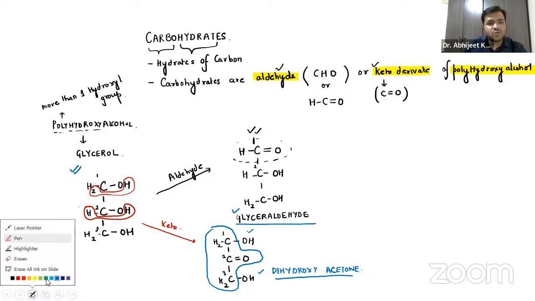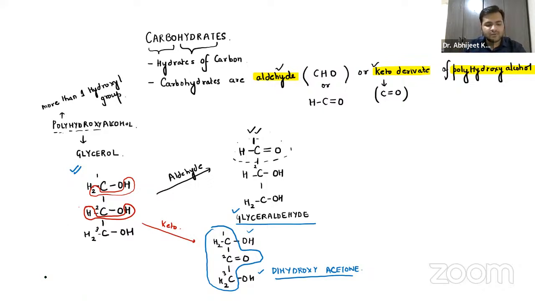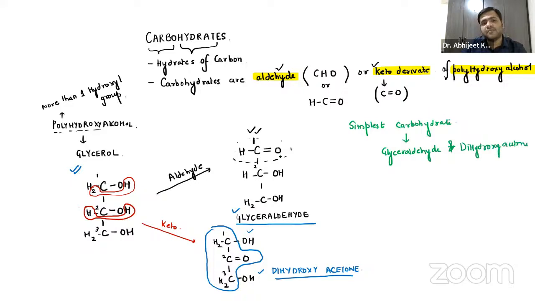Guys, apart from that, two important viva questions that you can remember over here. The simplest carbohydrates are glyceraldehyde and dihydroxy acetone. These are carbohydrates formed from this polyhydroxy alcohol, right?